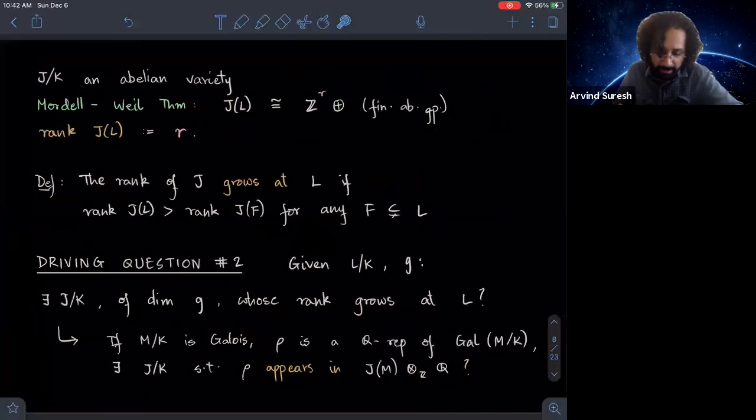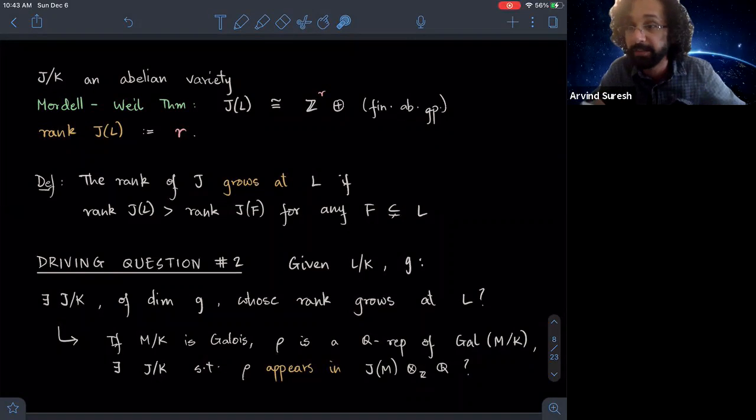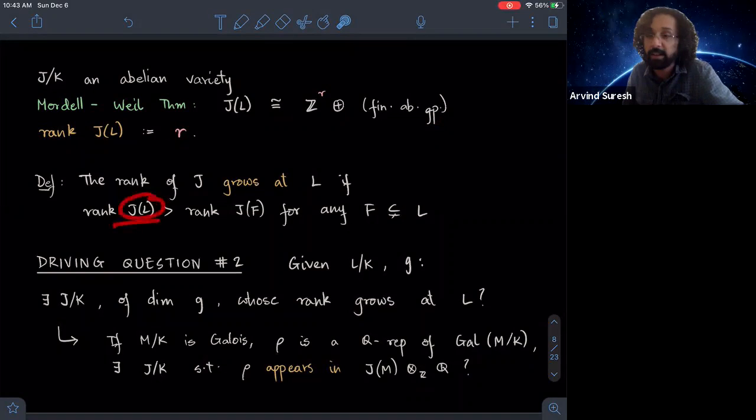Okay, and so moving on, abelian varieties. Recall that if you have an abelian variety over a number field, then the Mordell-Weil theorem guarantees that the group of K-rational points is a finitely generated abelian group. So there's a free part and there's a finite torsion part. And the rank of this abelian variety is simply the rank of the free part. Okay, and we say that this rank grows at L if the rank of this group J of L is strictly greater than the rank of J of F for any proper subfield F contained in L.